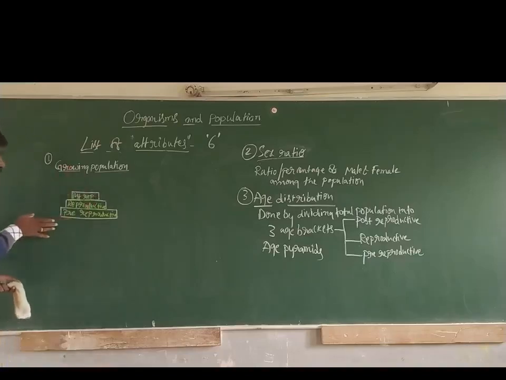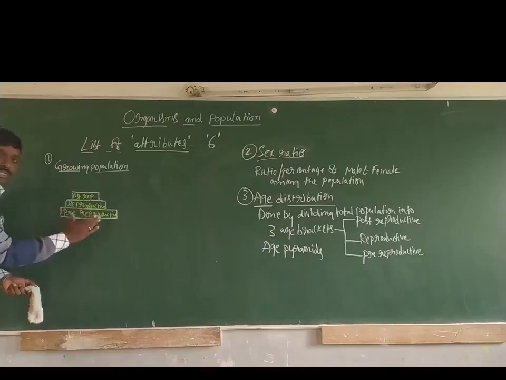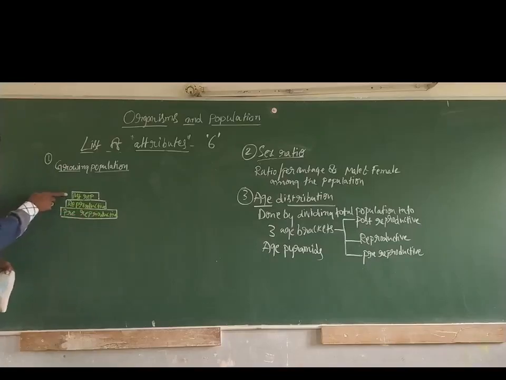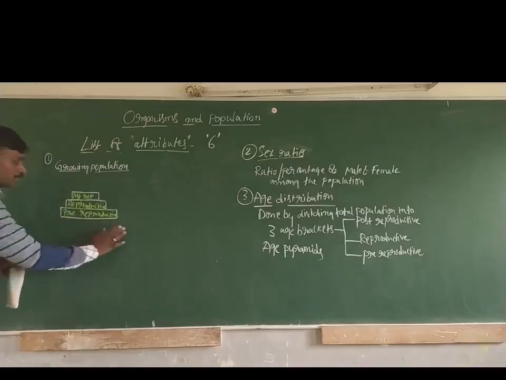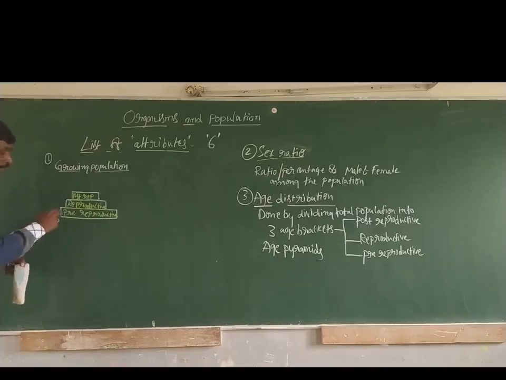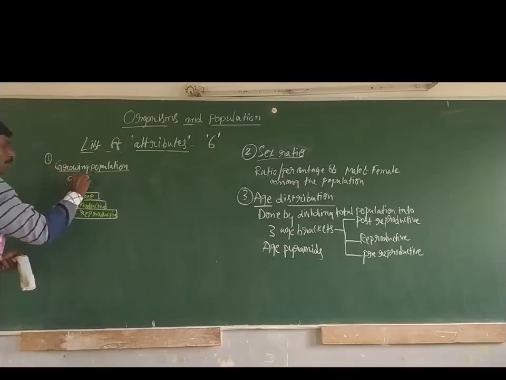If we observe, the base is very large when compared to the reproductive and post-reproductive age groups. The pre-reproductive age group is a very large population. All these organisms will be coming to the next stage, so this population will keep on growing. That's why we call this a growing population. The best example is observed in our country, India.